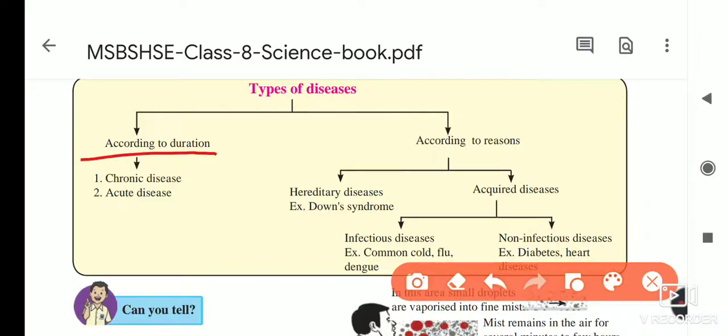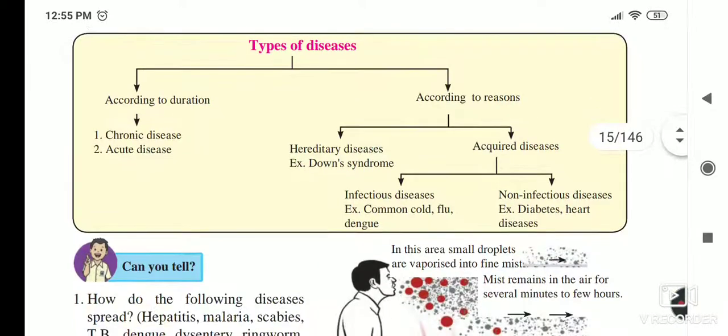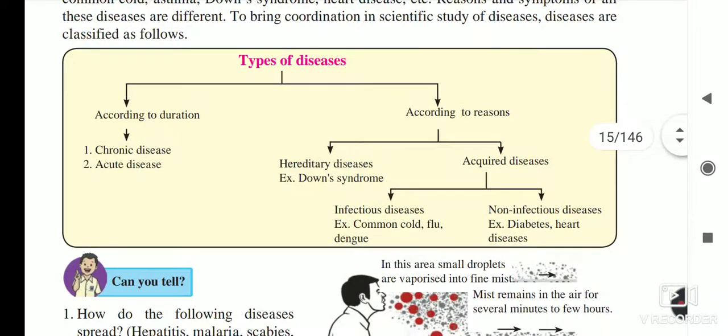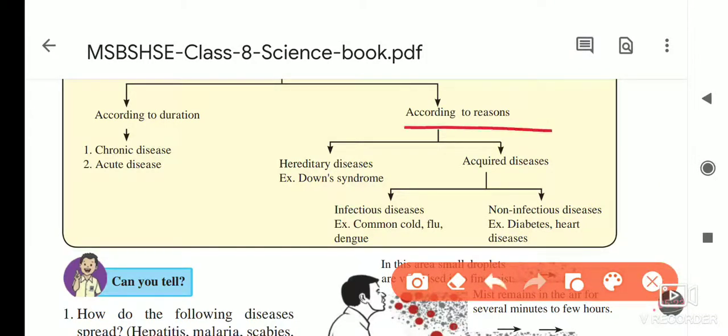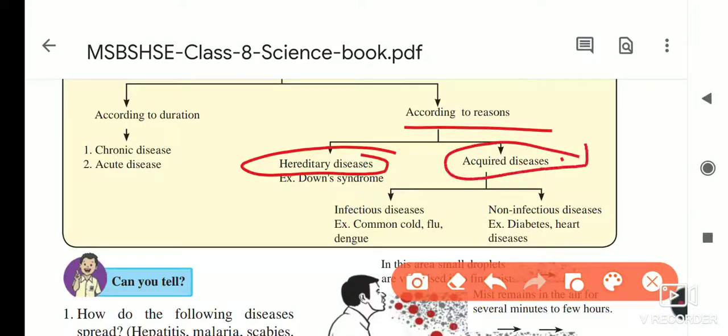Okay, how much is the span? If the span is more, it is called a chronic disease, and if the span is short, it is called an acute disease. Okay, then according to the reasons. Types of diseases do not depend only on the duration, they also depend on the reason. So which are those reasons? Some are hereditary reasons and some are acquired reasons.